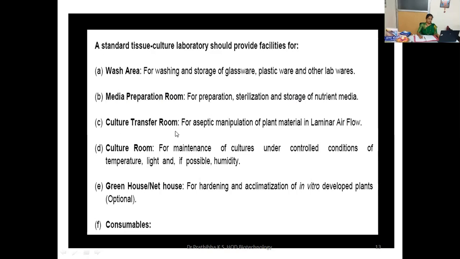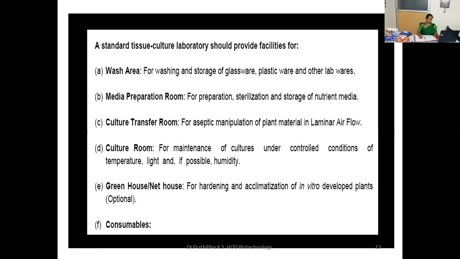Then here, the culture transfer room. This room is for the aseptic manipulation of the plant material in laminar airflow. In the culture transfer room, explants will be sliced and inoculated onto the nutrient medium. Then you can see the culture room, for maintenance of cultures under controlled conditions of temperature, light, and if possible, humidity. Then the greenhouse condition or net house. This greenhouse is for hardening and acclimatization of in vitro developed plants. It's an optional condition.